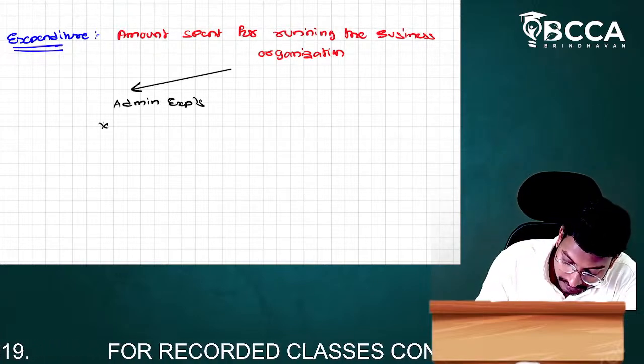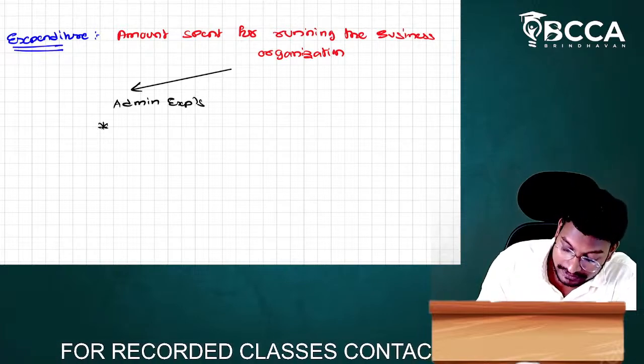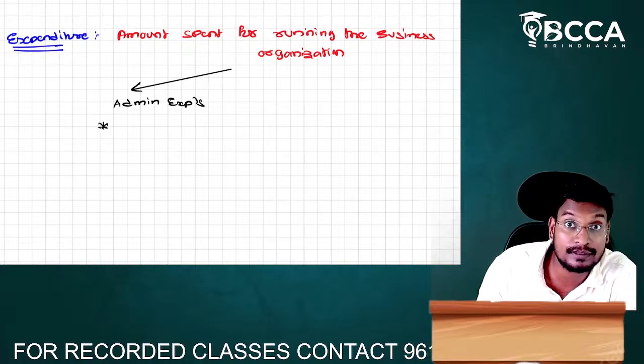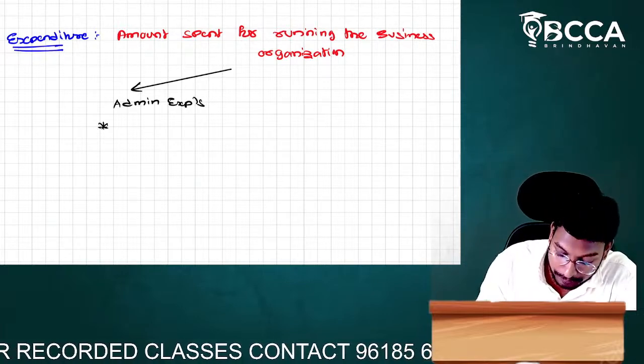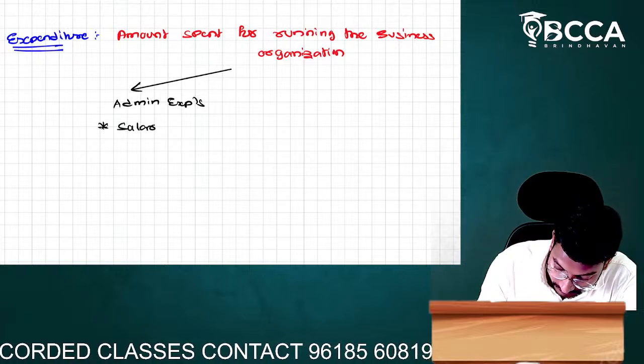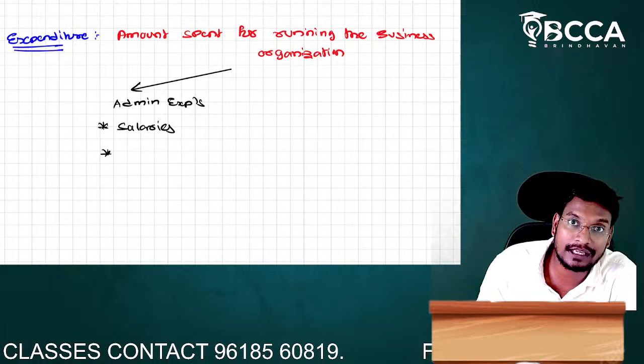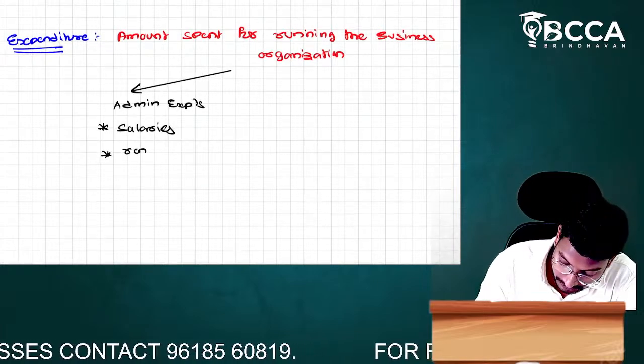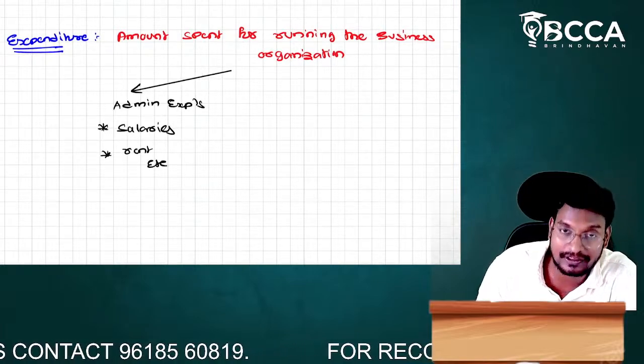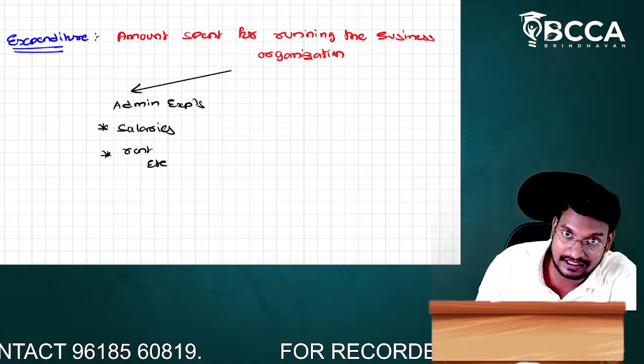In the administration, there will be staff, and to the staff we have to pay salaries. There will also be a building, and for the building we have to pay rent. These are some examples of administration expenditure.